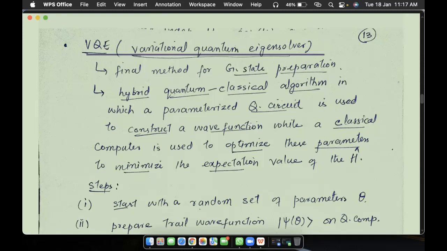The quantum computer is used to construct the wave function, while the classical computer is used to optimize these parameters to minimize the expectation value of the Hamiltonian. Basically, all we are trying to find is the expectation value of the Hamiltonian.